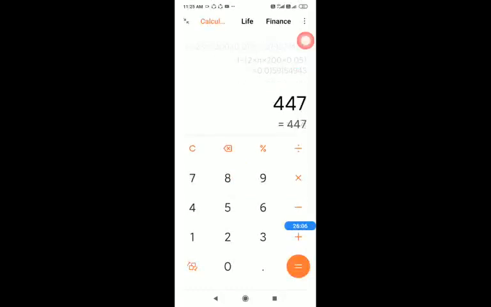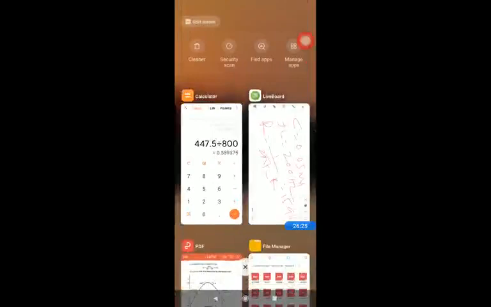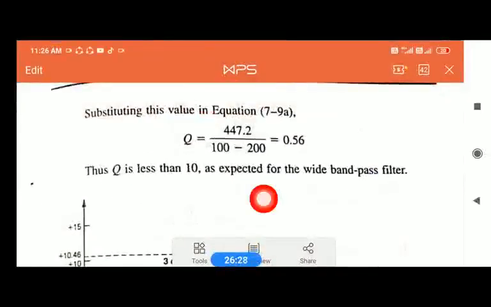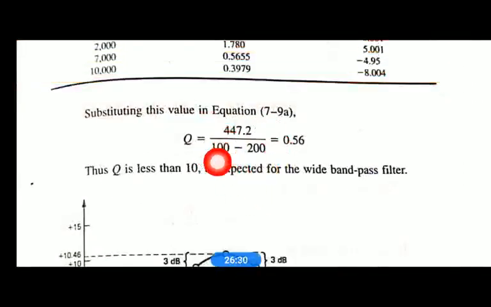That is 447.5 divided by 1000 minus 200, which means 800, right? Which is 0.56. You make this correct: this is not 100, this is 1000, because FH is 1000 here. 1000 minus 200, so 447 divided by 800 will give you 0.56.